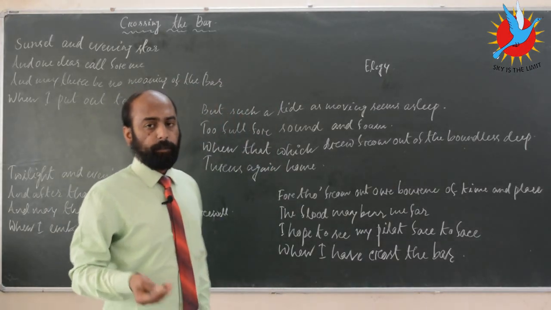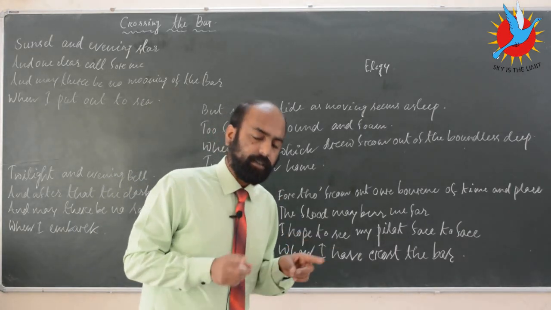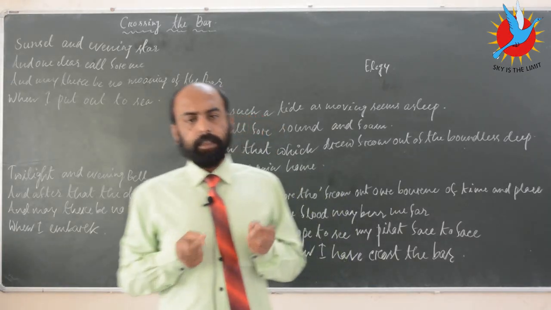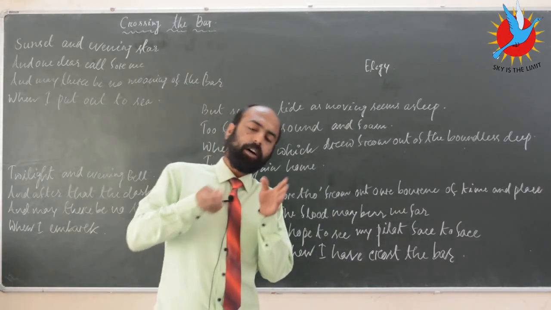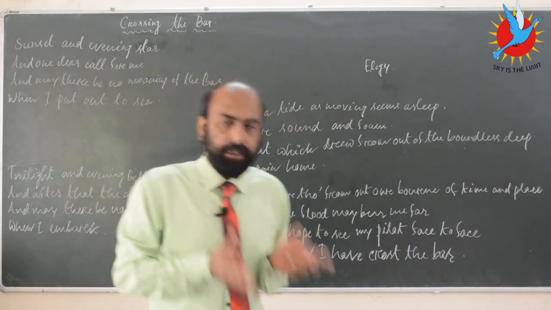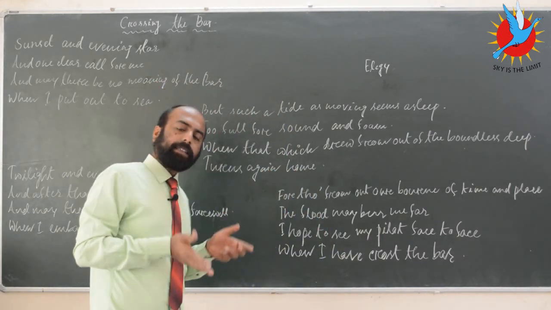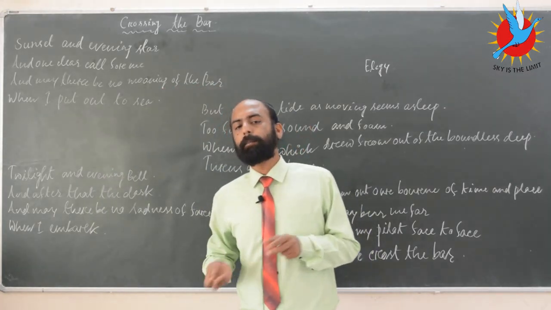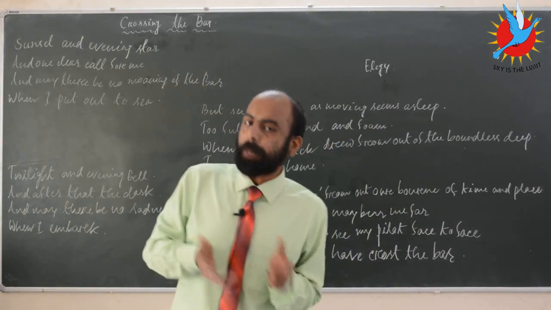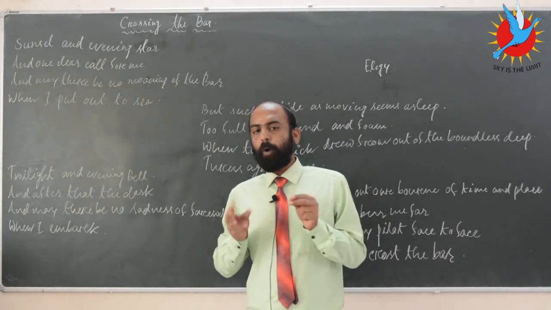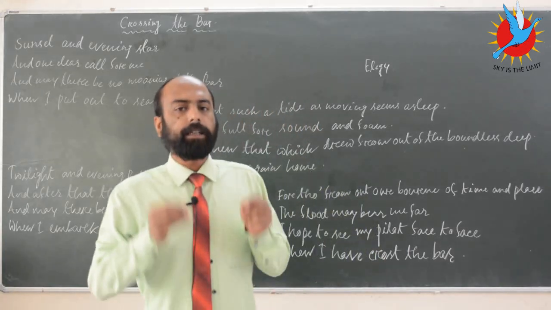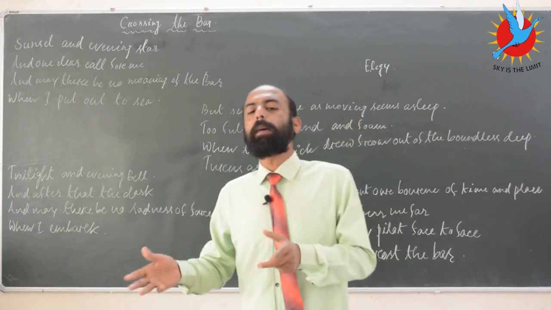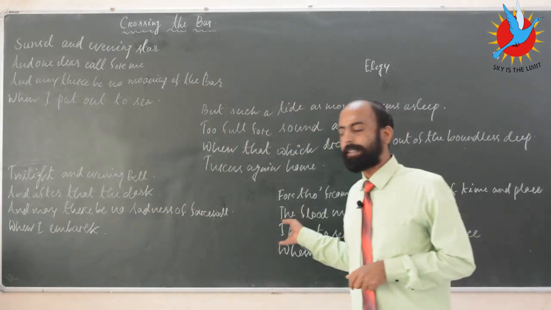There's another elegy, if you remember the first poem, that is the Darkling Thrush. Now, basically, an elegy is dedicated to lamenting the death of a person. In case of Darkling Thrush, the first poem, the only exception with that particular poem is that the poet is not lamenting the death of a person. But in that particular poem, the poet is basically lamenting the death of a century which is about to go and a new century which is about to be born. Now coming back to Crossing the Bar.